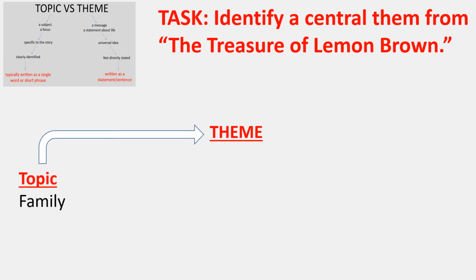Okay. Well, what if we took another topic from the story, The Treasure of Lemon Brown? Family is certainly another topic in this story. We see it played out on two sides: Greg and his father and his relationship with his family, and Lemon and his relationship with his son and what he was able and wasn't able to give his son. So again, if we wanted to turn that into a theme statement, we would see how that played out in the story, and we might be able to come up with something like family has greater value than monetary things, right? So that's another theme that we could identify in that story.